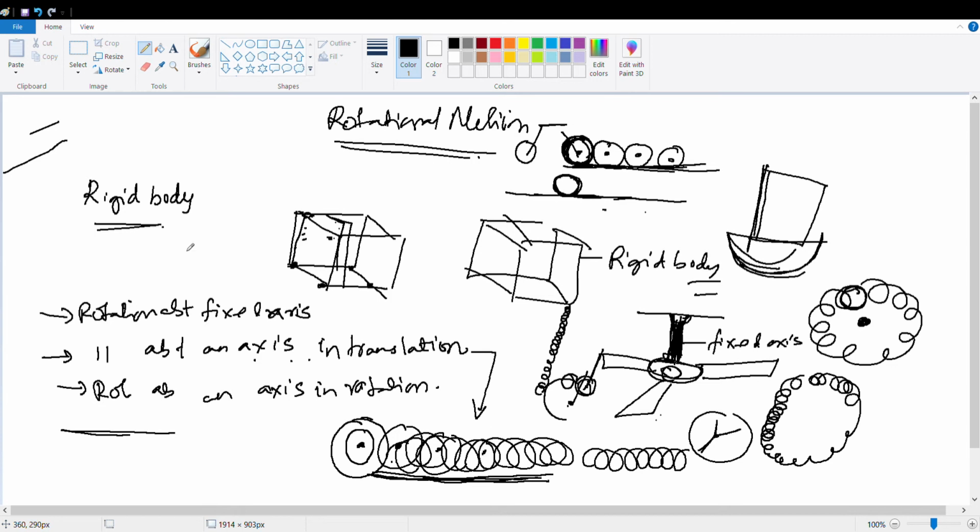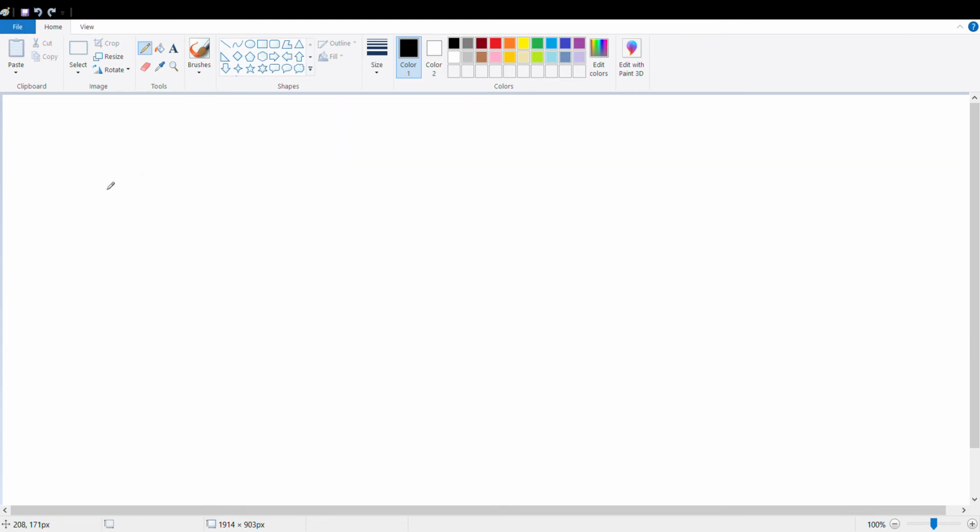Last example is, see, let me draw. The first example is simple. First example is the fan. Fan is constantly rotating here. Next example, the wheel. Wheel is rotating and going in a straight line. This is called rotation about translation.